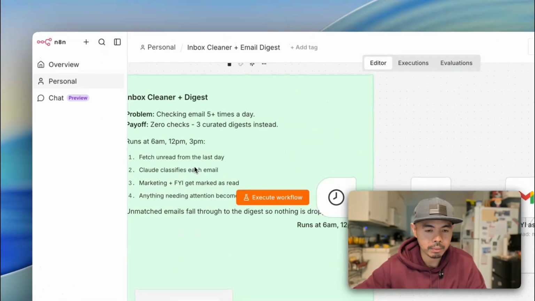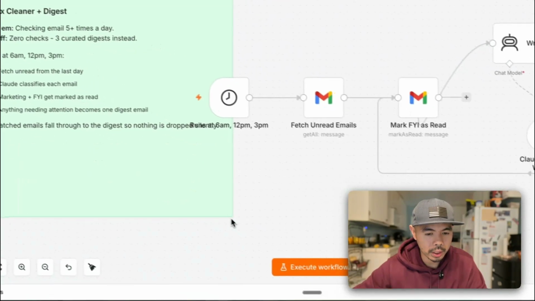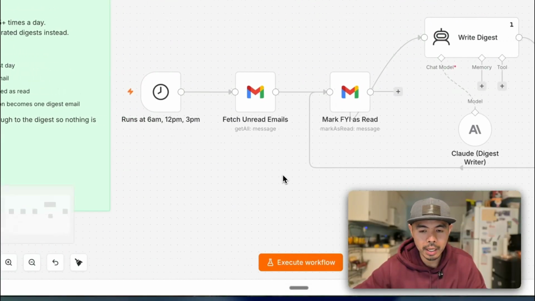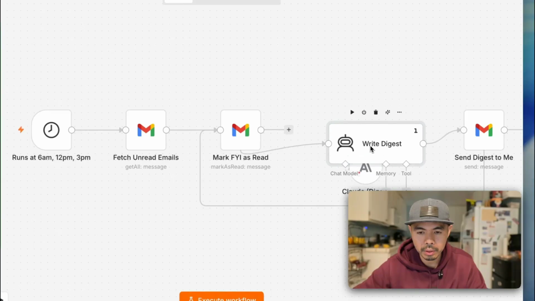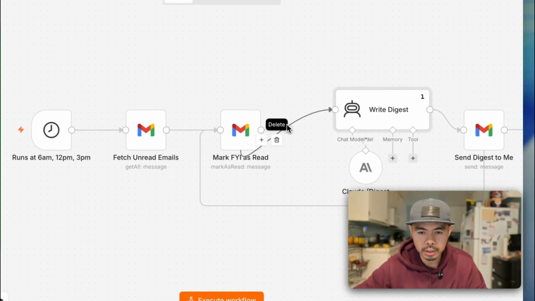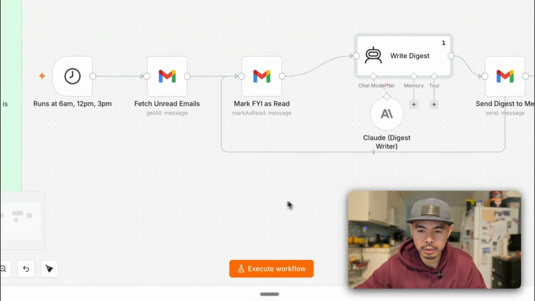So let me just clean this up a little bit. I'm going to close this here. It looks like it connected it to my Gmail already. It didn't ask where I want to connect it to. All right, so let's see what's happening here. Can I delete this one? I'm going to delete this one here because I want to put, there you go. It's just cleaner that way.